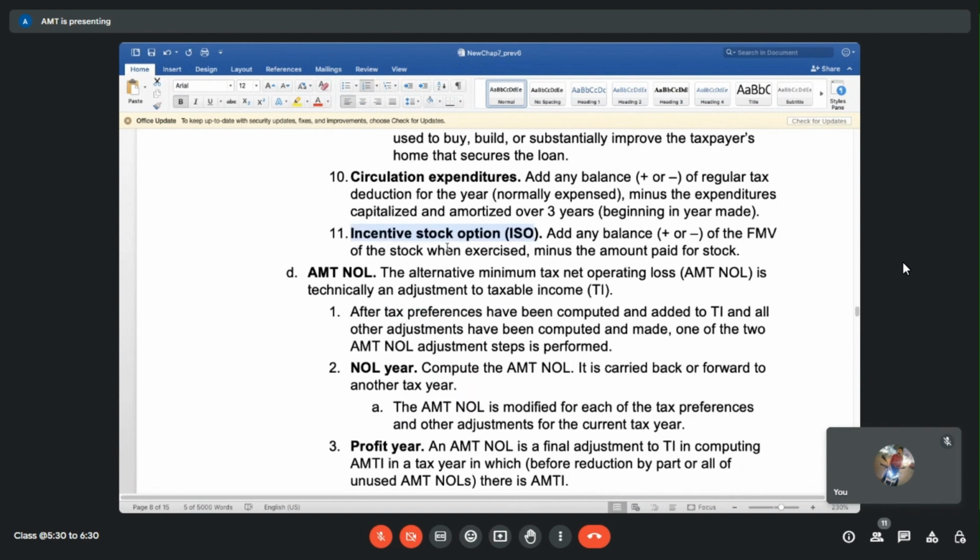That's why they're not writing NQSOs, non-qualified stock options. Why? Because they anyways are paying higher taxes on that.